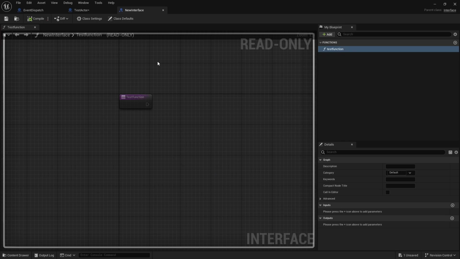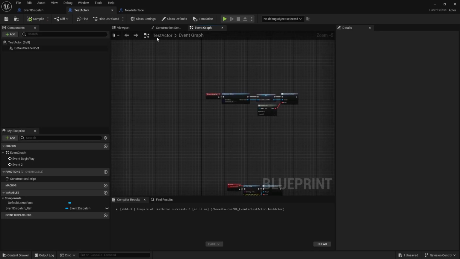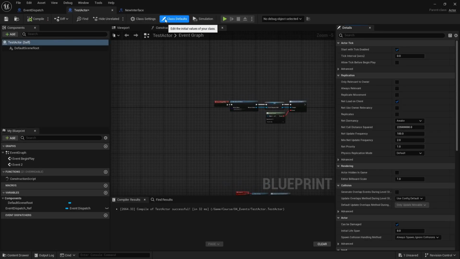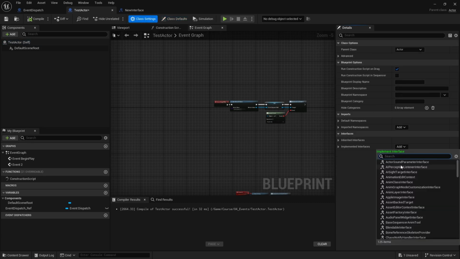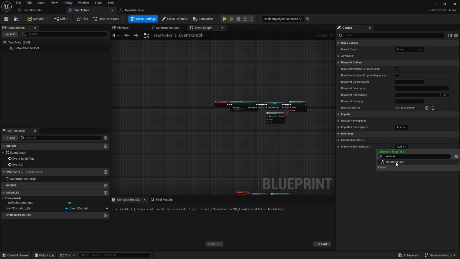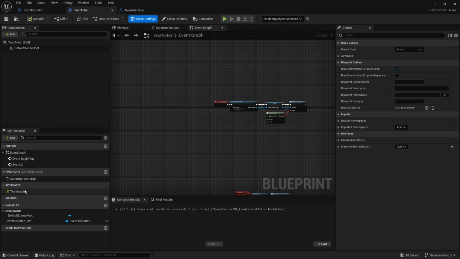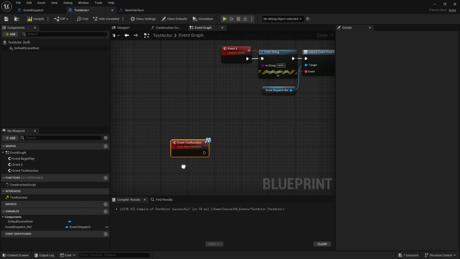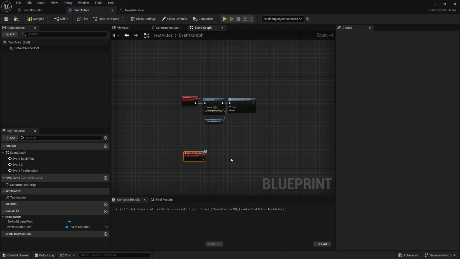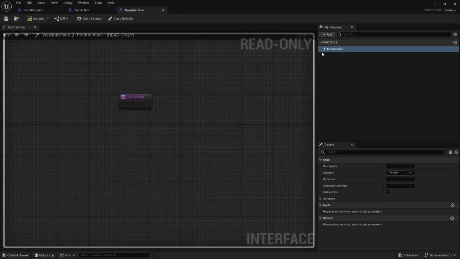Just to give a general idea of this pro, you have this interface that you can basically attach to, let's say, our actor. So I can go here and type new interface. And when I attach it to this actor, we're going to have this test function that we created. And this test function can be represented as an event. So that's one thing where you can also have delayed functionality. So this interface doesn't only create functions, it can create events.